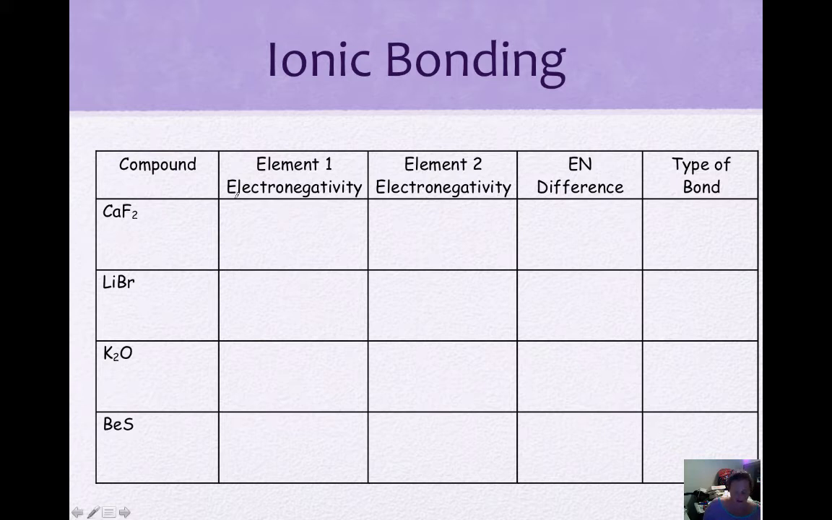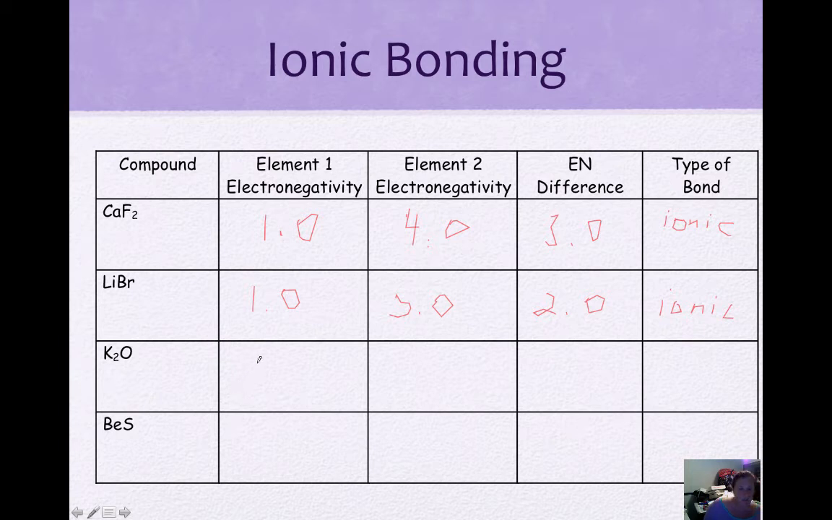Okay, so calcium has an electronegativity of 1.0. Fluorine is 4.0. So our difference is 3.0, and we have an ionic bond. Okay, lithium has an electronegativity of 1.0. Bromine is 3.0. So the difference is 2.0, and this again would be ionic. Okay, if it's greater than 1.7, it's ionic.